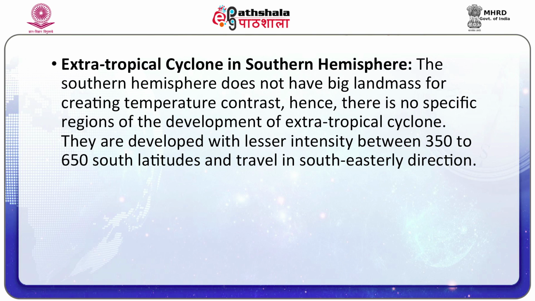Extratropical cyclone in southern hemisphere. The southern hemisphere does not have big land masses for creating temperature contrasts. Therefore, there is no specific region for the development of extratropical cyclone. They are developed with lesser intensity between 35 and 65 degrees south latitude and travel in southeasterly direction.